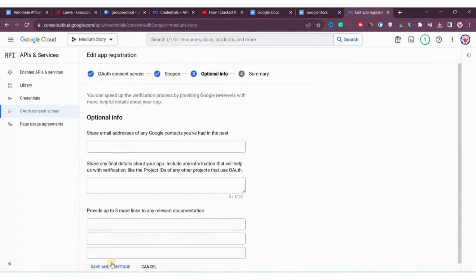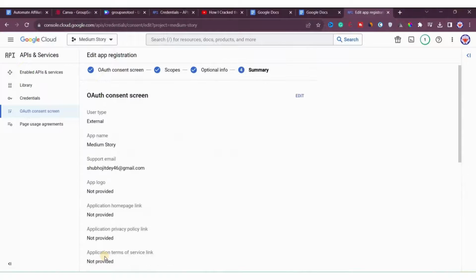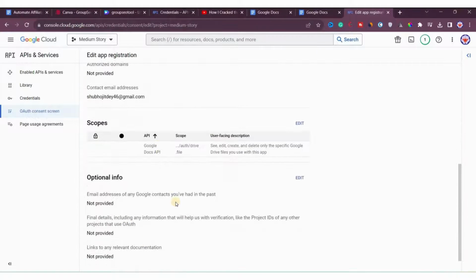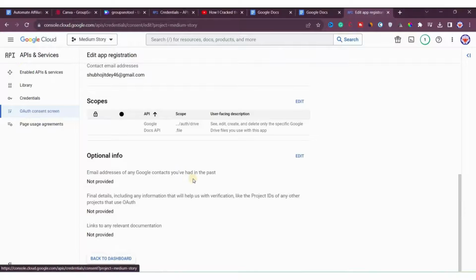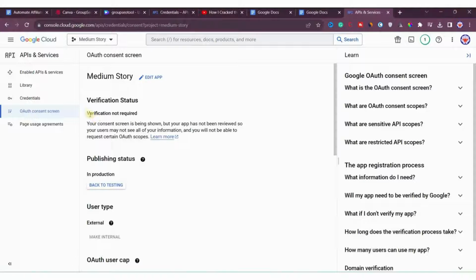Okay, after that we'll again click on save and continue, right? And now we are done, I think. So we'll go back to the dashboard. Now you can see that verification is not required. You can see the verification status says you don't need any verification. And our application is now published. Now we can safely use our application.